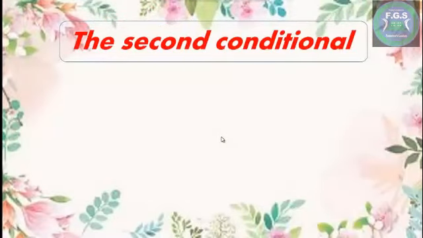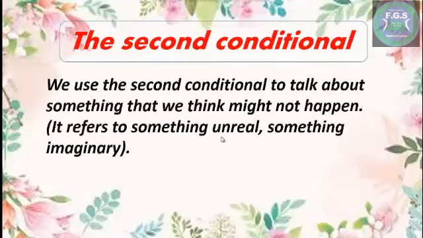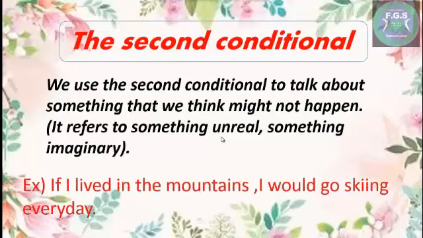So, the second conditional of if, we use it to talk about something that we think might not happen. I mean, it refers to something unreal, something imaginary. For example, if Superman came here, I would take a selfie.